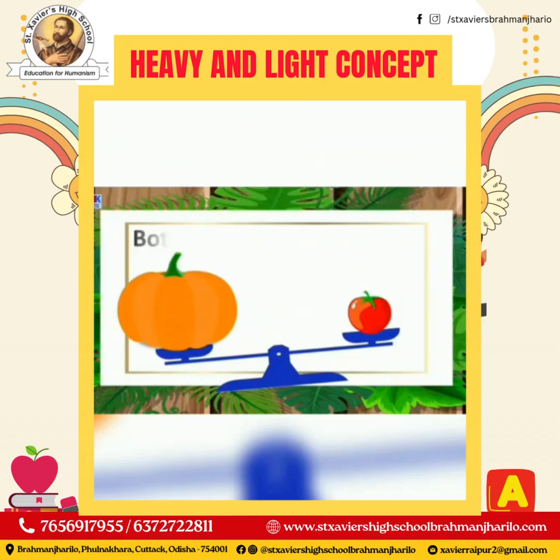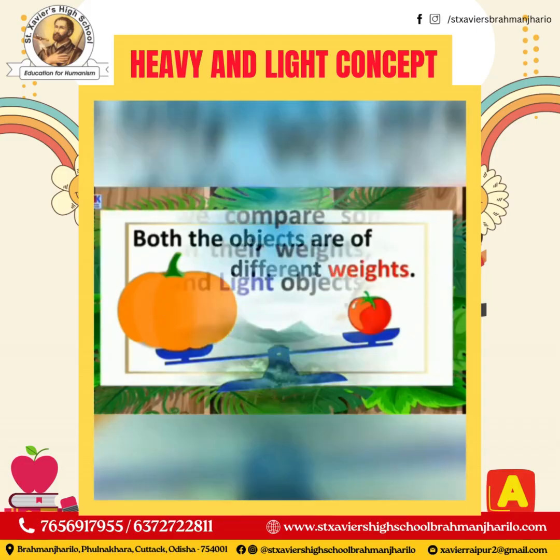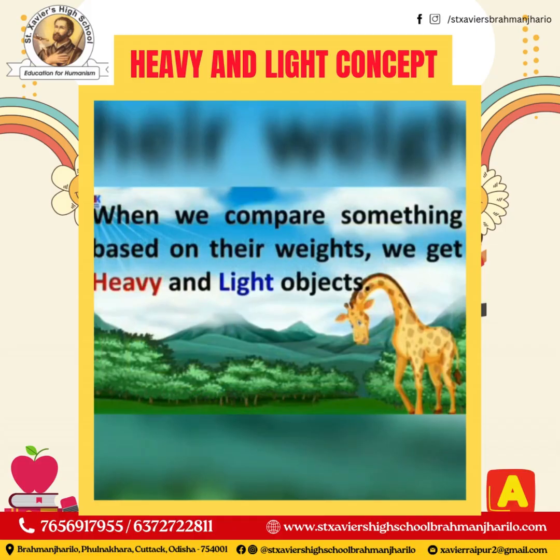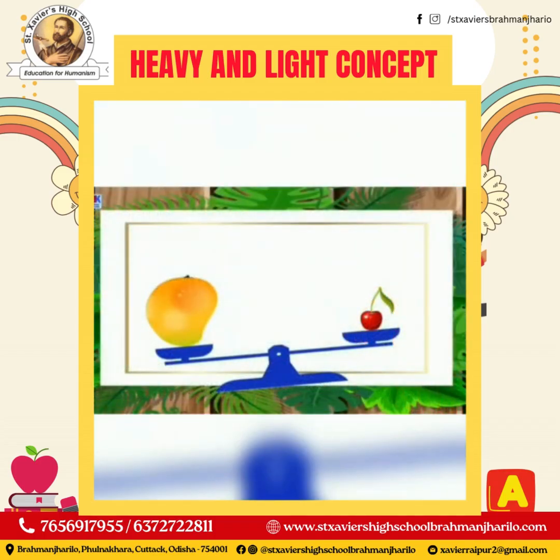Can you tell which one is heavy and which one is light? Both the objects are different by weight. So the pumpkin is heavy and the tomato is light. When you compare some things based on their weights, we can get two words, heavy and light. Okay.